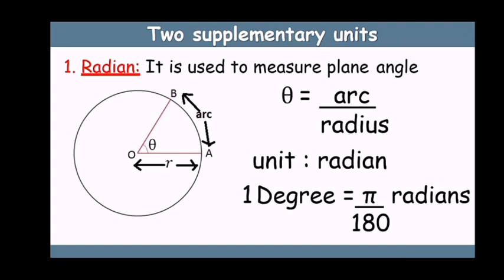That is, angle theta is equal to the arc subtended upon the radius. Unit is radian. As all the students are aware of degrees, because till class 10th you have commonly used degree as the unit of angle, to convert degree into radian, 1 degree is equal to pi upon 180 radians.